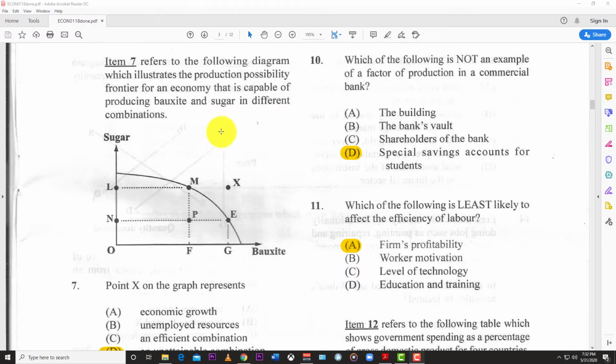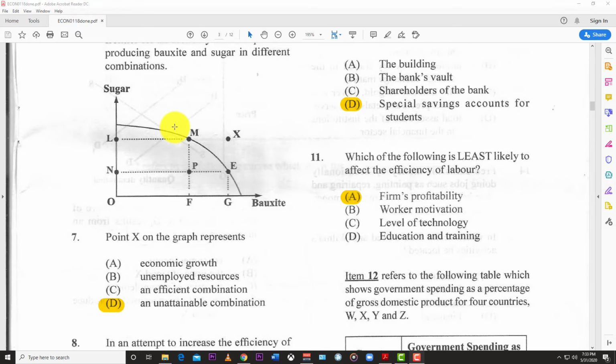Number 7 refers to the following diagram, which illustrates the production possibility frontier for an economy that is capable of producing bauxite and sugar in different combinations. So we have a diagram here. Point X on the diagram represents, so this is X, and the only answer here is D, the unattainable combination. You cannot produce outside here, you don't have enough resources. P is where not all the resources are employed, so that would be B, unemployed resources. That's P. And if you had a next graph, then that would be showing economic growth. So the only and best answer here is D. X marks the spot for an unattainable combination.